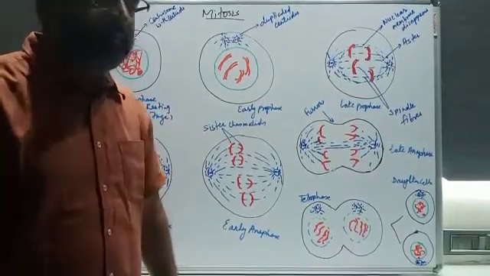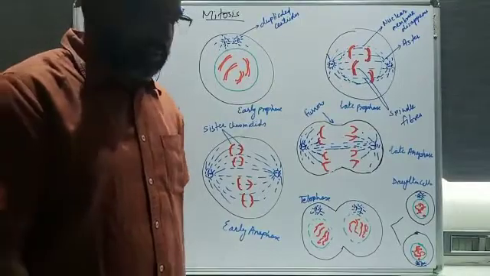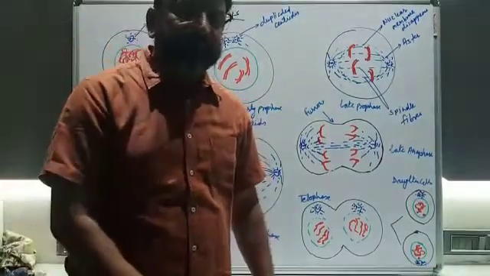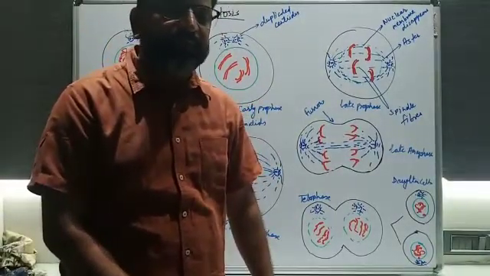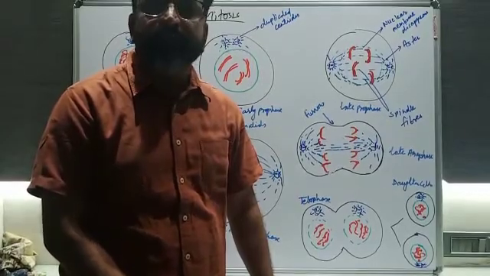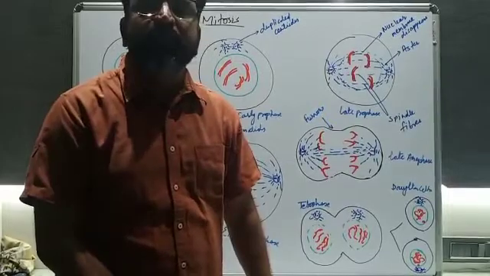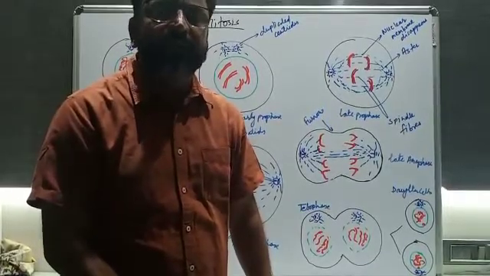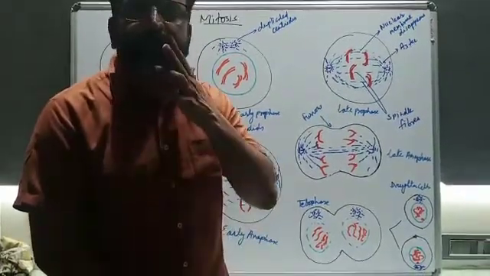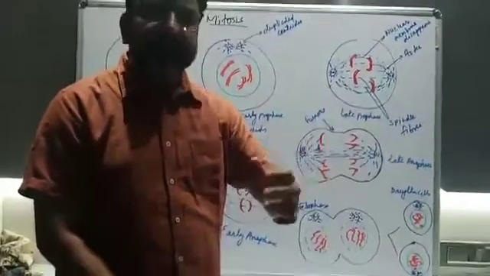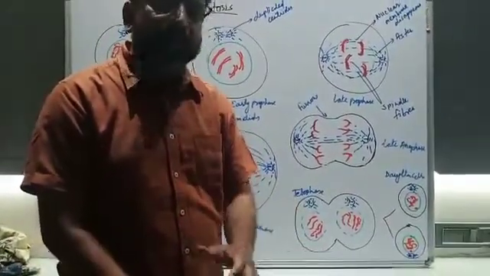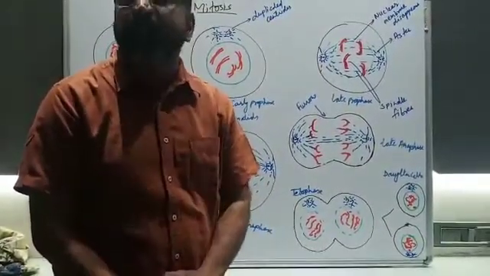I just want to give a brief account of mitosis. So basically, what is mitosis? It's one type of cell division, which takes place in the somatic cells. Do you know the meaning of somatic cells? The cells which are not participating in any kind of reproductive part. So these cells do not participate in reproduction, and they are called somatic cells.